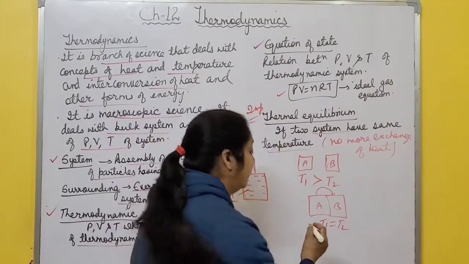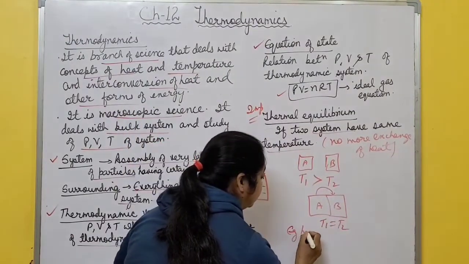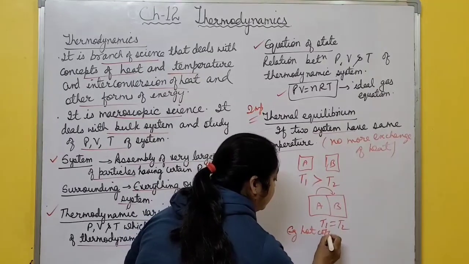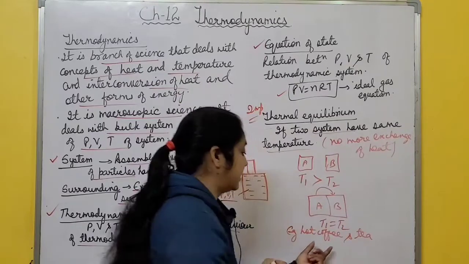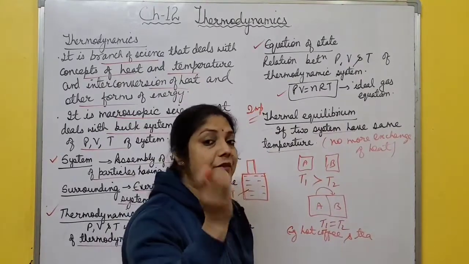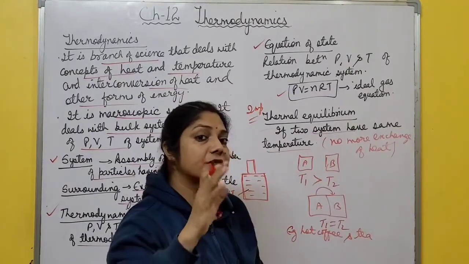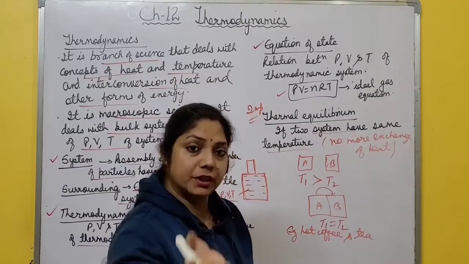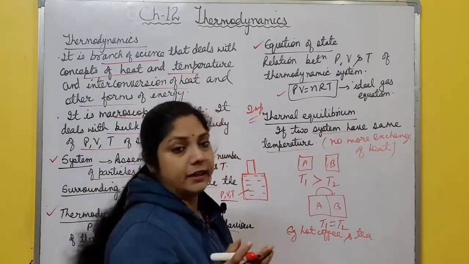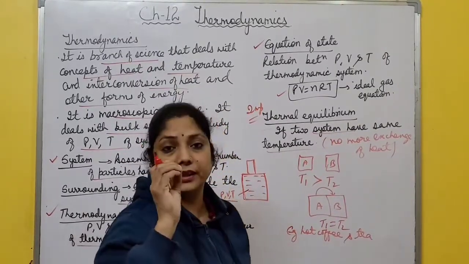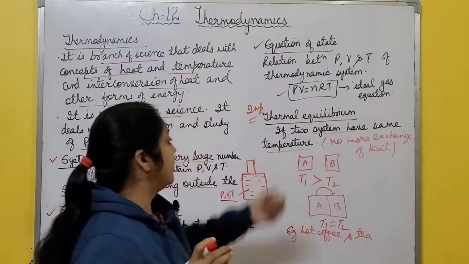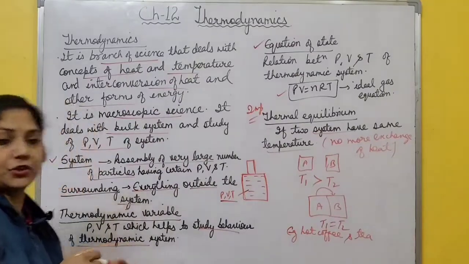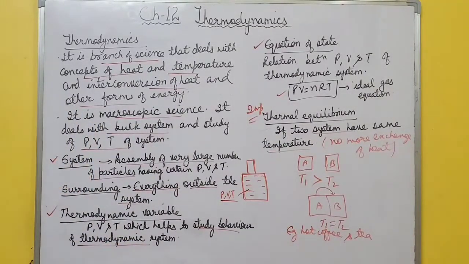For example, hot coffee and tea. If you keep this hot coffee and tea in a cup, after some time it becomes cold due to transfer of heat from the coffee to the surroundings, right? And if you keep this hot coffee or tea in a flask, it remains hot. So this is about thermal equilibrium. Please take a screenshot of this one, then move to the next topic.